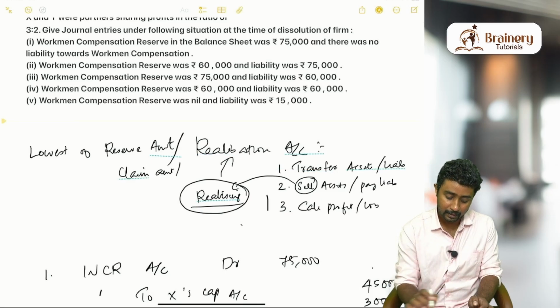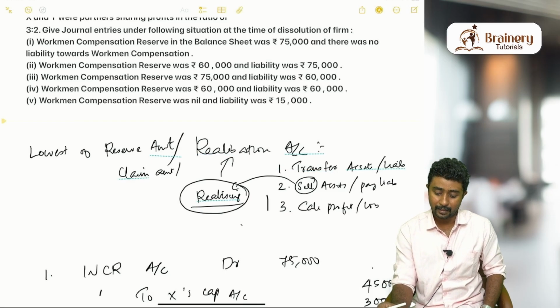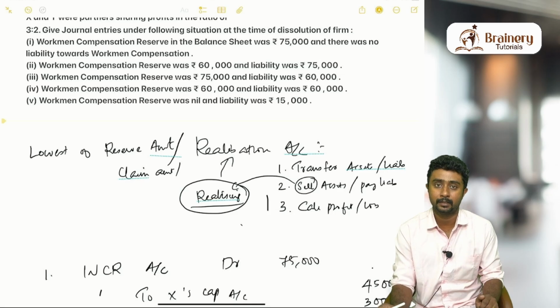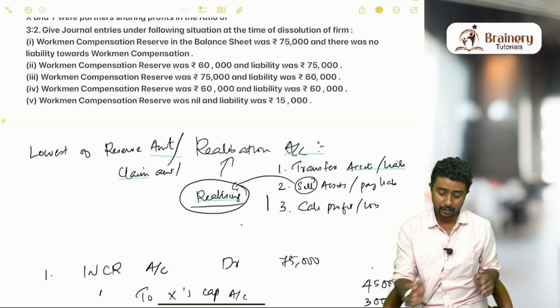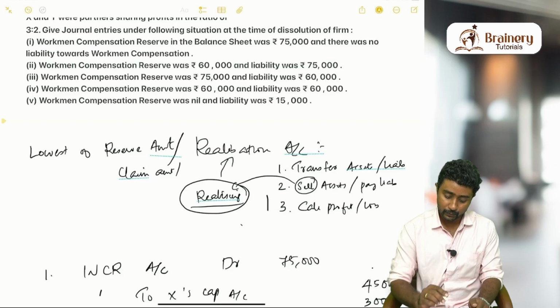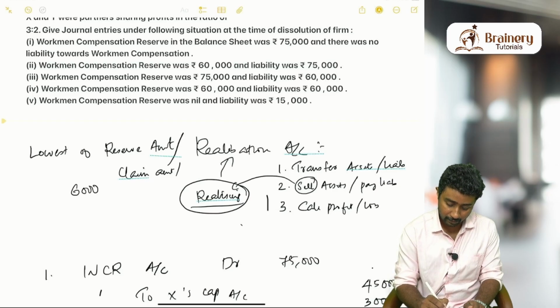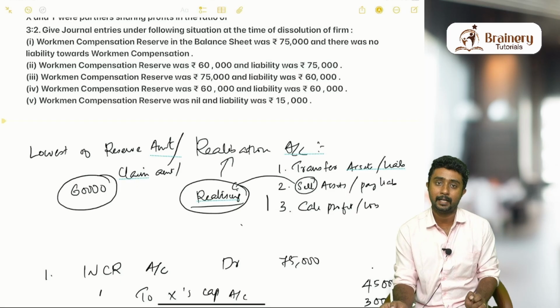Now coming to the second case, workman compensation reserve was 60,000 and liability was 75,000. Which is the lowest of these two amounts? One is the reserve amount, one is the claim amount. Obviously 60,000 is the lowest amount. So when you are transferring, you have to transfer 60,000.